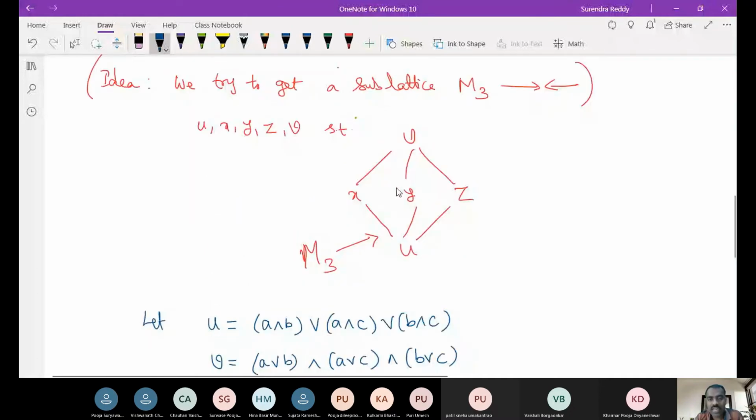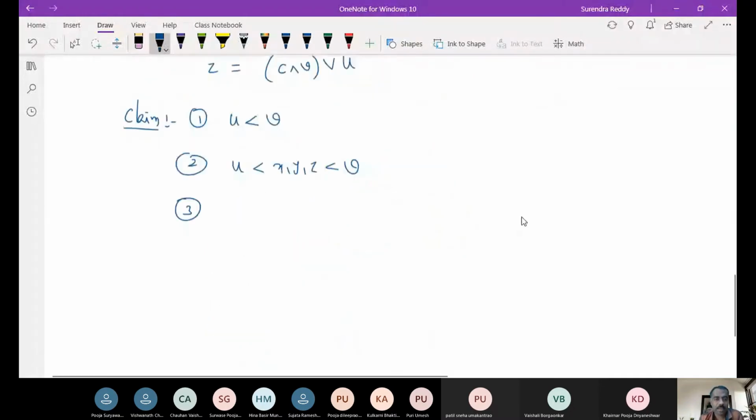X, Y, Z, they don't have any relation. That means they are not comparable. So we want to show that X is not comparable with Y and X is not comparable with Z and Y is not comparable with Z. This is the notation for not comparable. Is this clear? Okay. So that means actually what we are proving, X, Y, Z are not comparable.